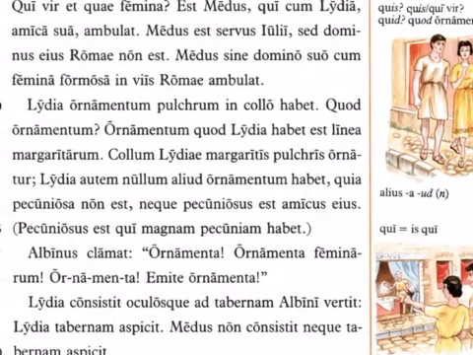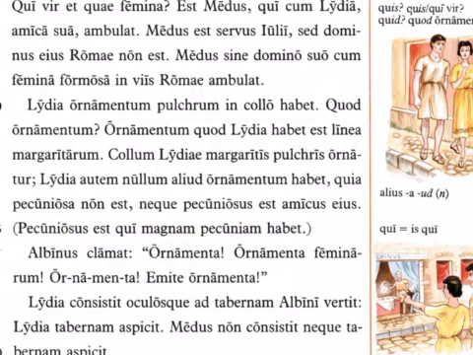Lydia ornamentum pulchrum in collo habet, has a beautiful piece of jewelry or beautiful adornment on her neck. Okay, so string of pearls it's going to actually be. Quod ornamentum, what sort of decoration? Ornamentum quod Lydia habet est linea margaritarum. The adornment which Lydia has is a string of pearls. Collum Lydiae margaritis pulchris ornatur.